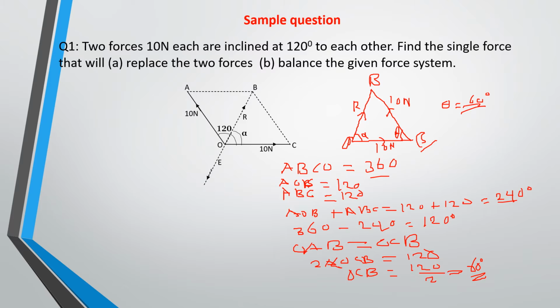So according to the cosine rule, r squared, because the cosine rule, as I said, is applied to a triangle where you have two sides and an included angle. So in this case, we have these two sides and this included angle to find this side. So for us to find this side, the resultant, we have r squared is equal to